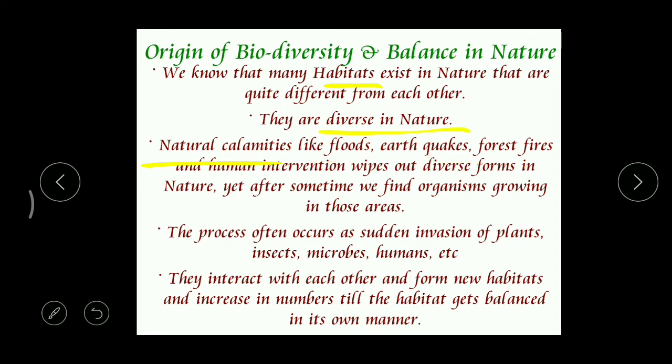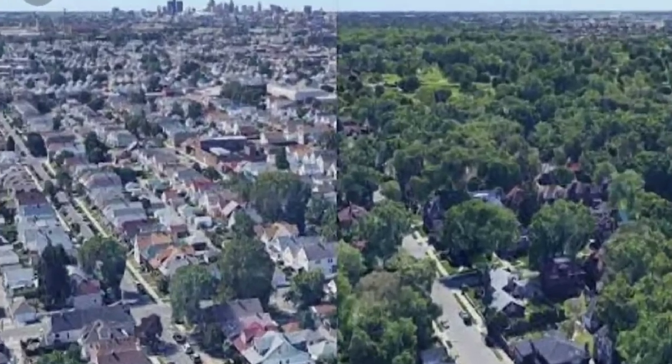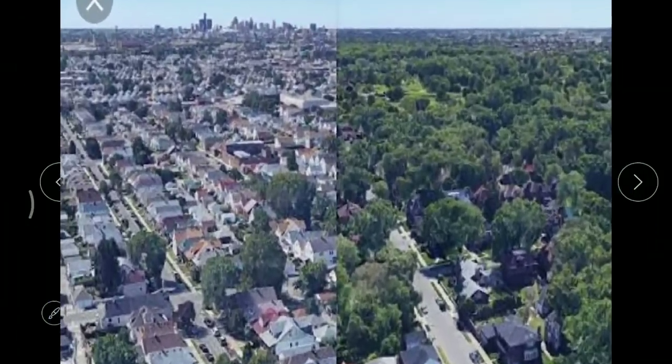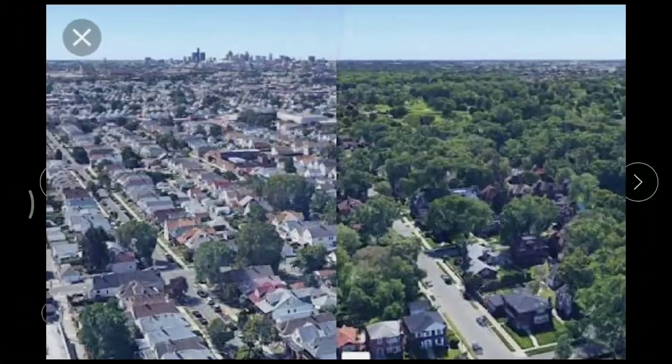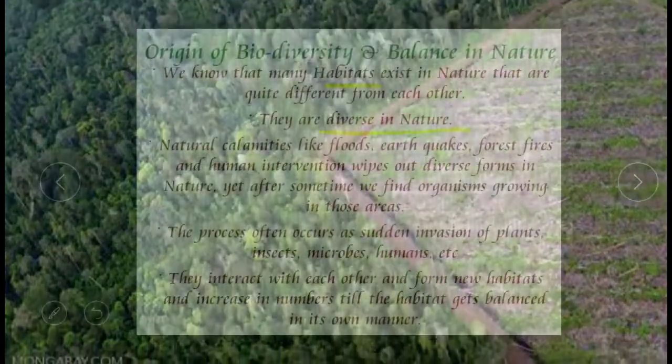And even human interventions. Human interventions means involvement or interference of humans. Nowadays we're clearing forest areas for residential purposes, for constructing houses, industries, and the laying of roads and railways.